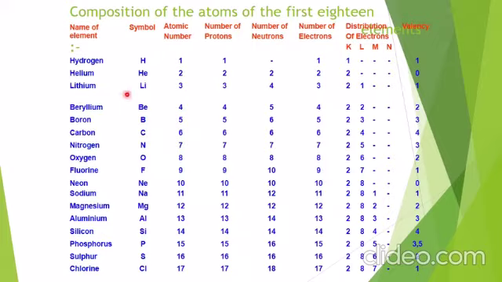Lithium has atomic number 3, number of protons 3, number of neutrons 4, and number of electrons is 3. If we write the electronic configuration of 3, that is 2 1. So 1 electron is present in the outer shell, that is the L shell, but the maximum electrons in this shell can be 8. 8 होने चाहिए थे, पर है कितने इलेक्ट्रॉन? 1. तो एक गेन करना आसान है या एक लूज करना? ये हमें पता है that एक लूज करना आसान है instead of gaining 7.